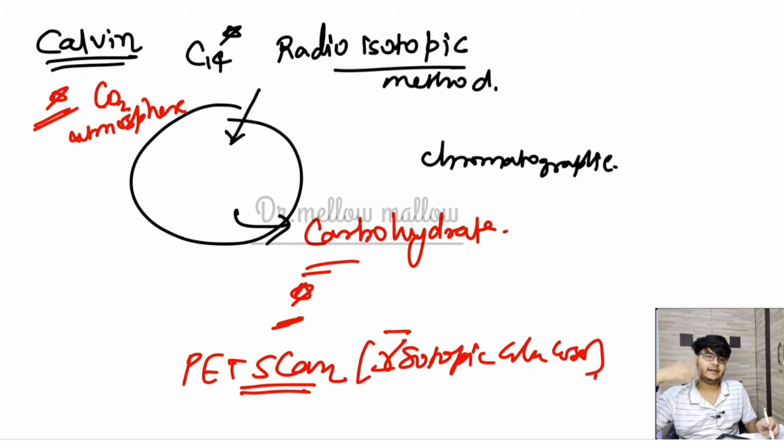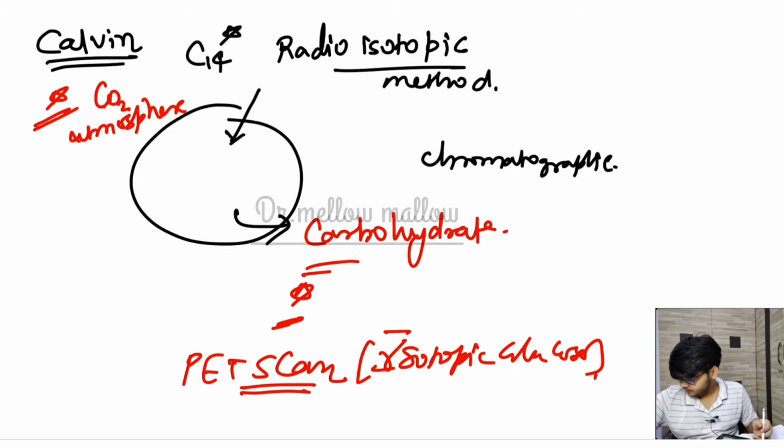If the metabolism is very high, suppose in cancer cells, where anabolism and catabolism are going on continuously, and we inject a glucose molecule, it will be degraded, so there will be less radiation remaining in the cell. There will be high glucose uptake, and so there will be high radiation at that place. So we localize the tumor or the cancer by this PET scan using this method.